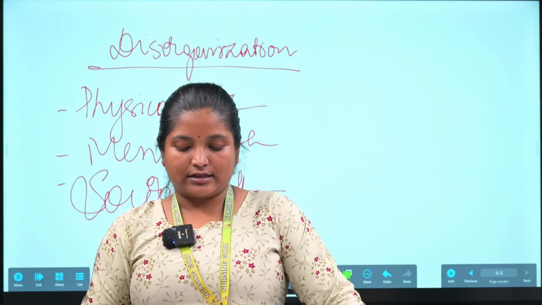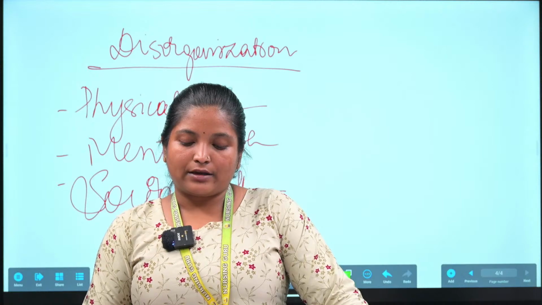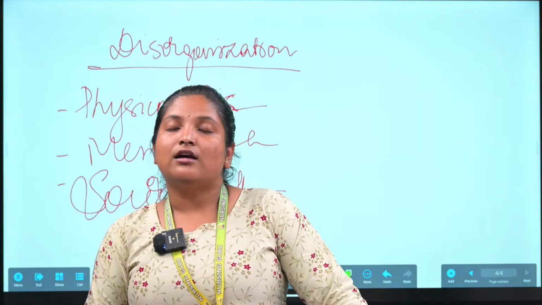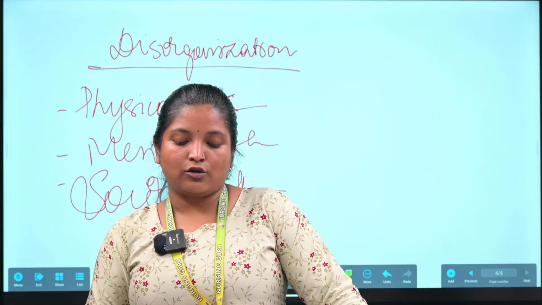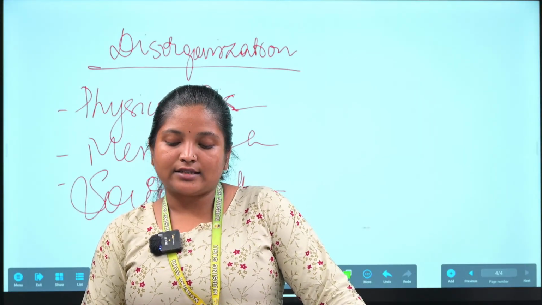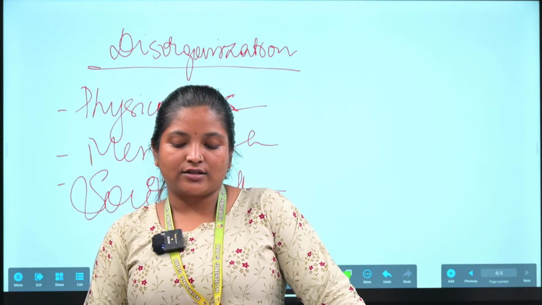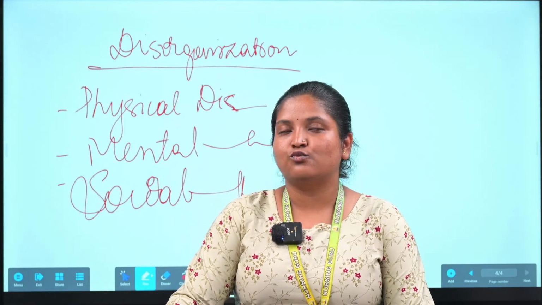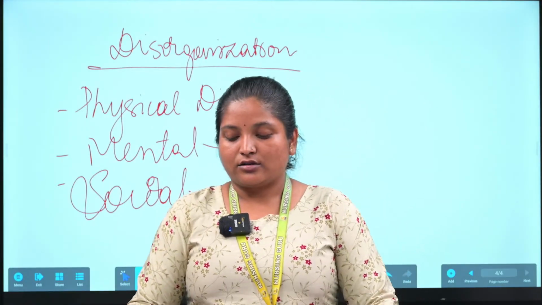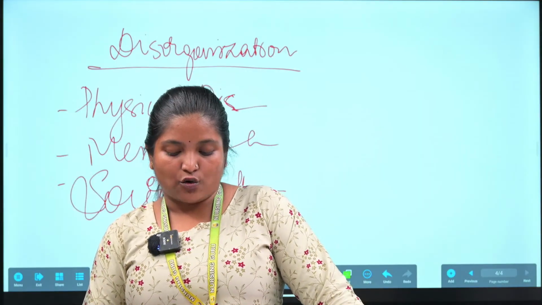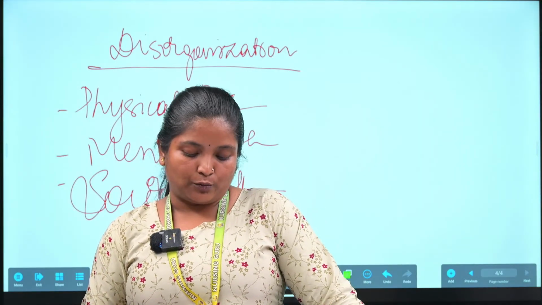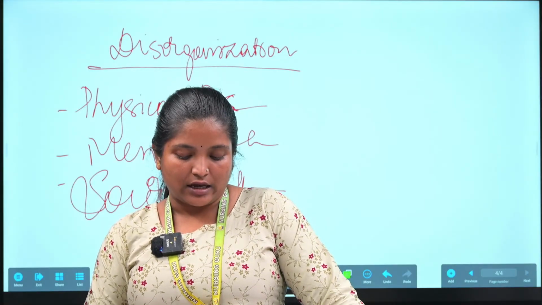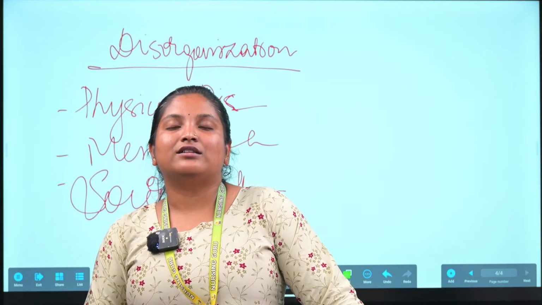Okay, the next thing is the social group. Social group means man is a social animal. Everyone knows that he can't stay alone. He is a social human being, and he is superior to the animals. The only difference between man and animals is the sixth sense, common sense, which works for man. Next, a social group is a set of people interacting more or less as a unit according to shared expectations about each other's behaviors.